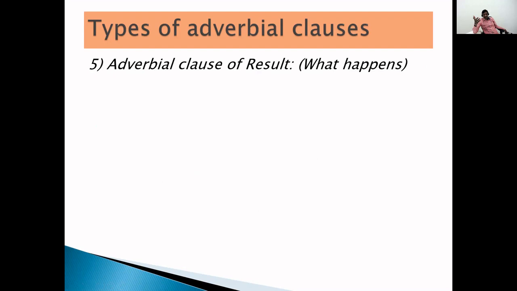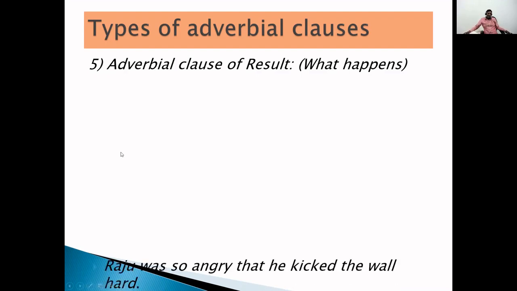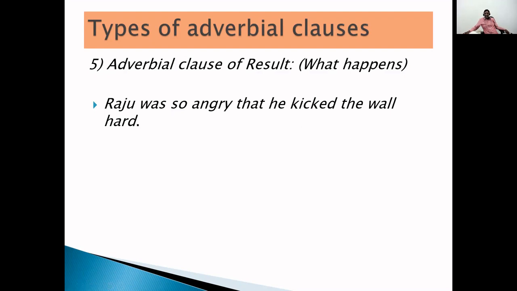Now, let us go for one more type of adverbial clause: adverbial clause of result. What happened? It is the result based on the main clause. The adverbial clause expresses what happened depending on the main clause. Now see, Raju was so angry that he kicked the wall hard. Here, that he kicked the wall hard is the adverbial clause. What happened? He kicked the wall hard because he was so angry.